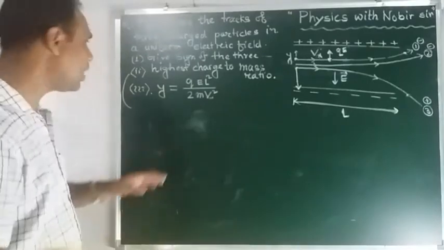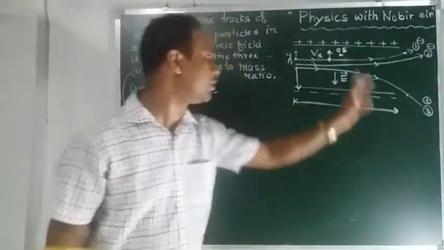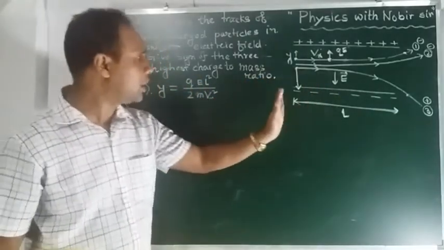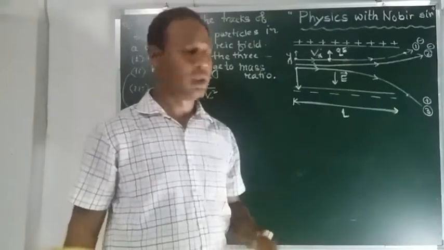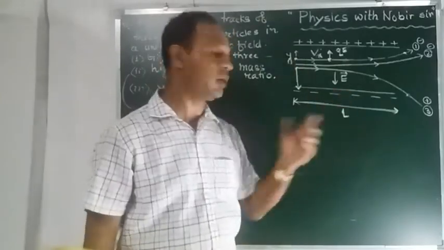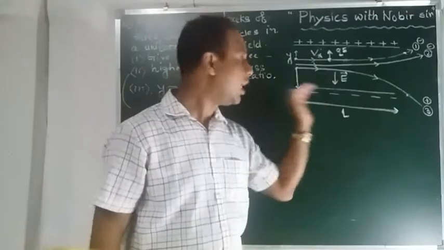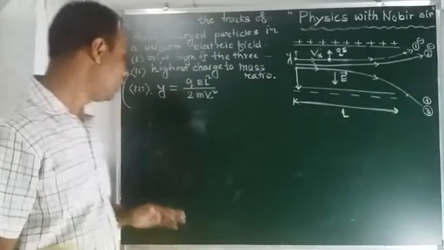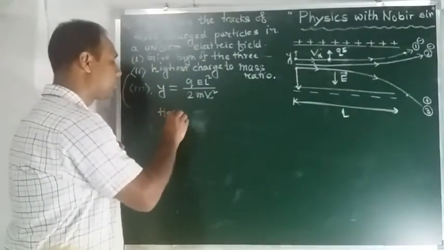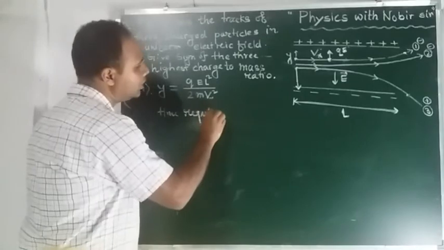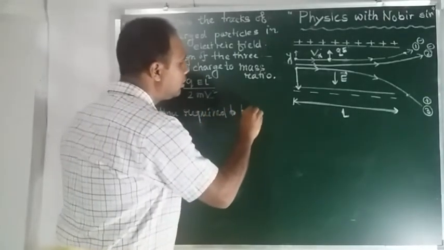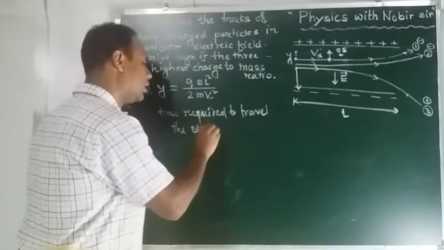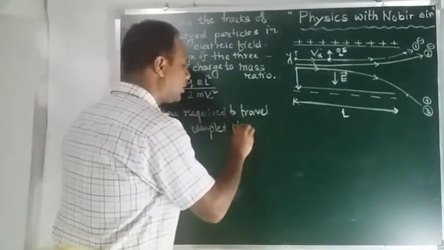So first of all, we have to find out the time required to complete this plate. What time is needed, we have to find out first, because this distance is L and the horizontal velocity is Vx. It is given. So the time required to travel the complete plate region.